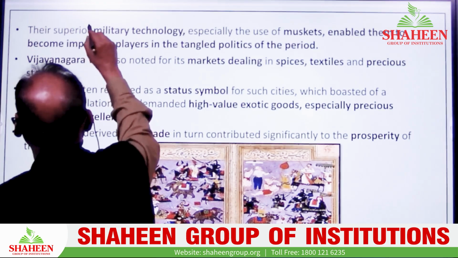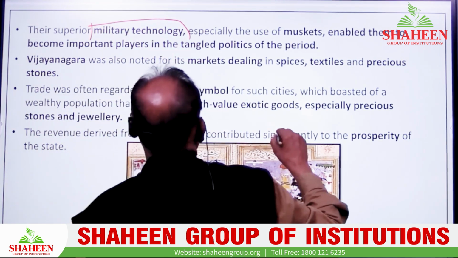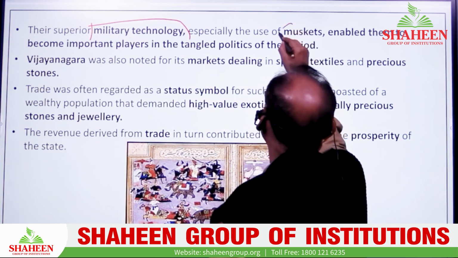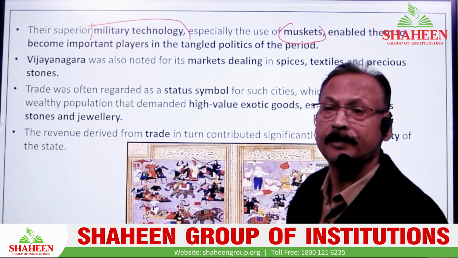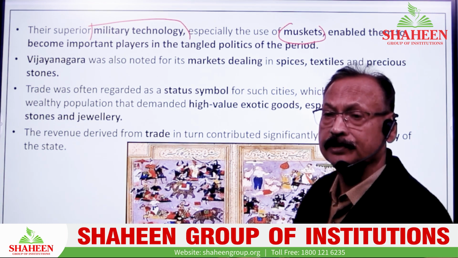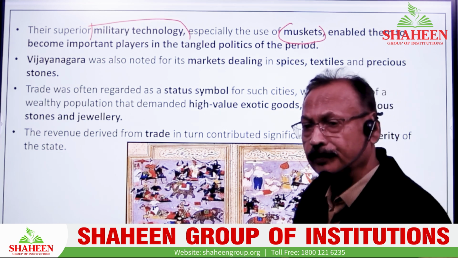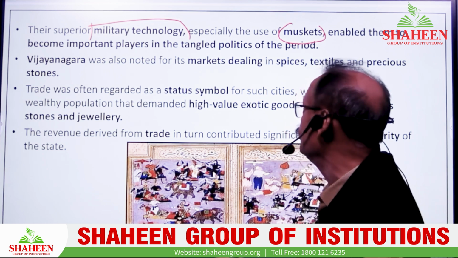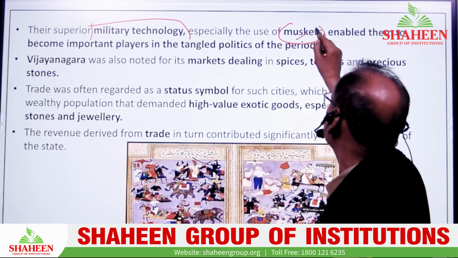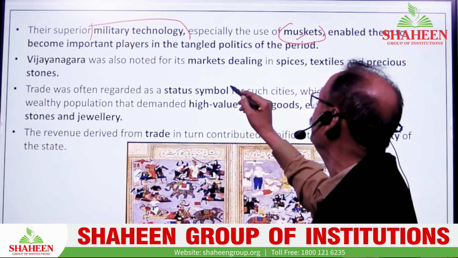The military technique of the Portuguese, Europeans and Arabs, and the use of the musket, a kind of loading system of this time, was used for firing too. So they were very well equipped with military technique, and the major equipment was called the musket. It enabled them to become important players in the tangled politics of the period.